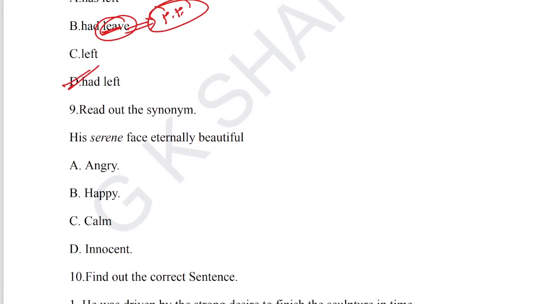Find out the synonym. His serene face, eternally beautiful. For question number 9, option C, calm. Calm face is the correct usage. Find out the synonym: serene means calm, which is the correct answer. Let's go for question number 10.